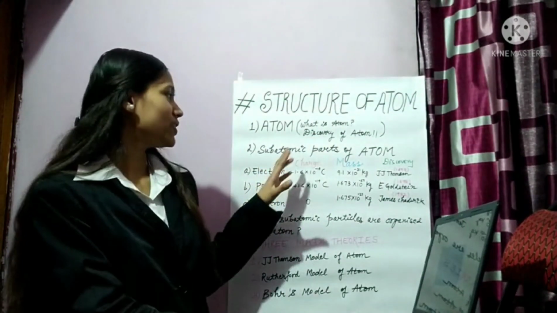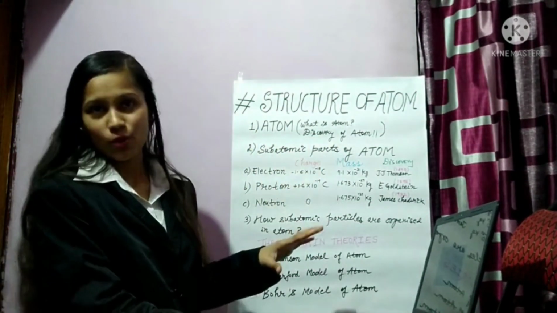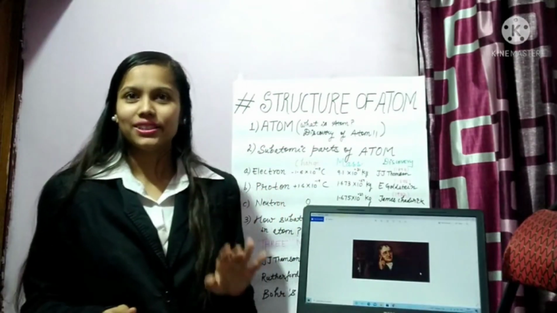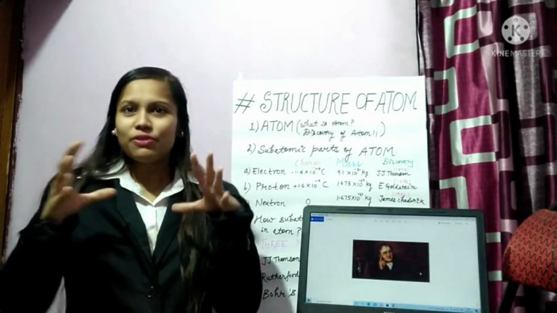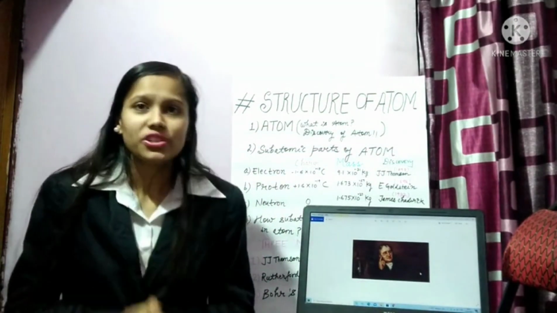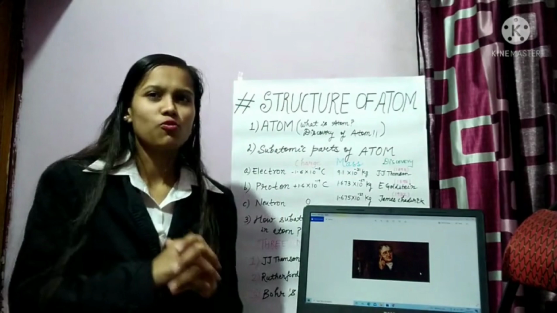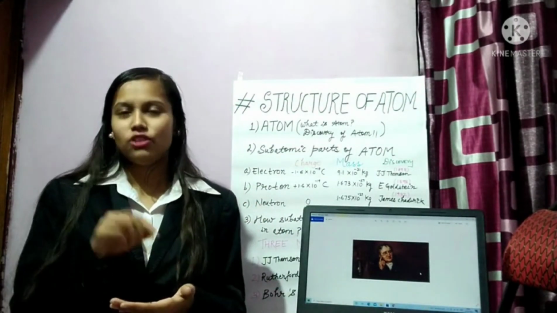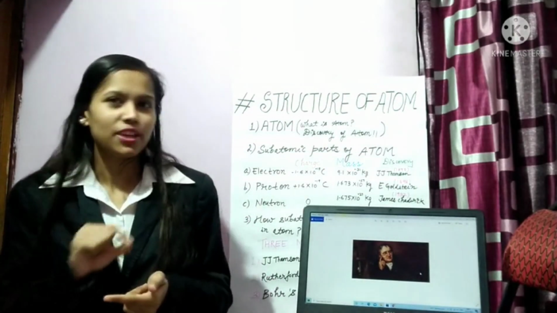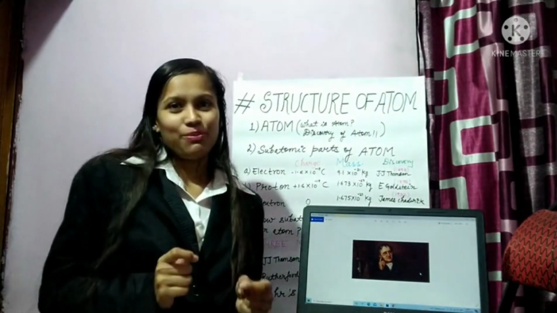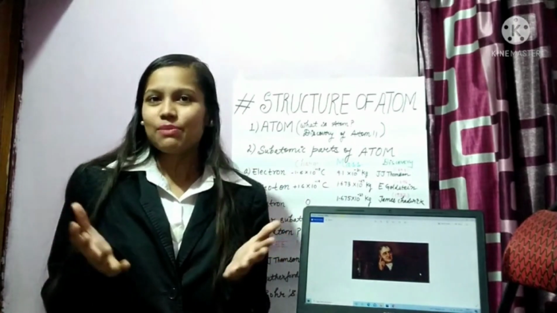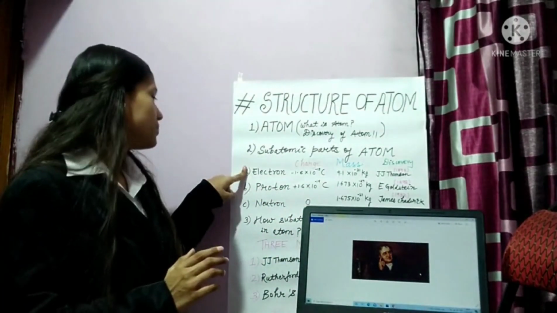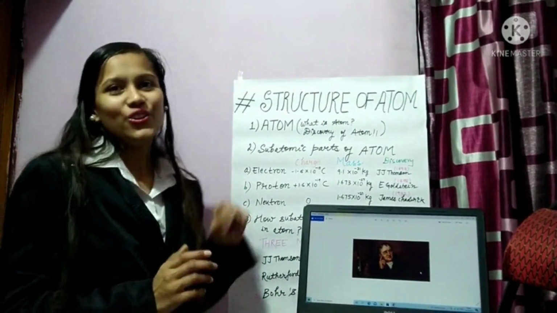Now let's move to the next subtopic of our topic today, that is the subatomic parts of the atom. According to Dalton, atoms couldn't be further subdivided. However, over the years, scientists carried out experiments and found there are further particles inside an atom which are oriented in a specific manner, and they are named subatomic particles. These subatomic particles are the electron, proton and neutron.